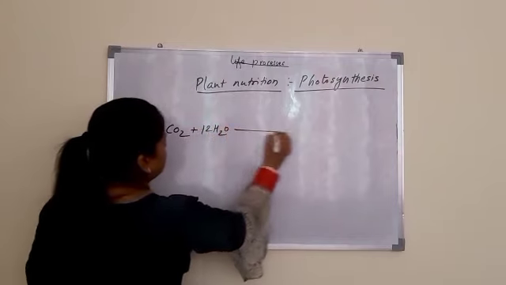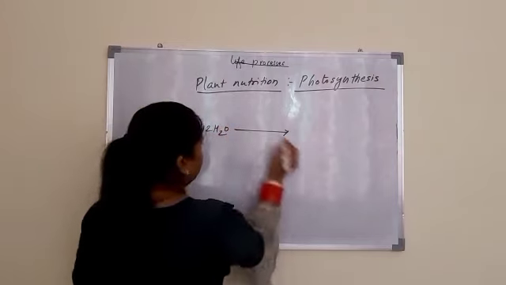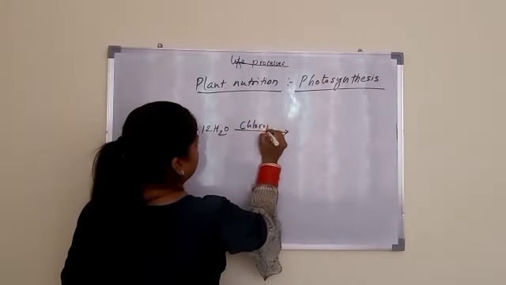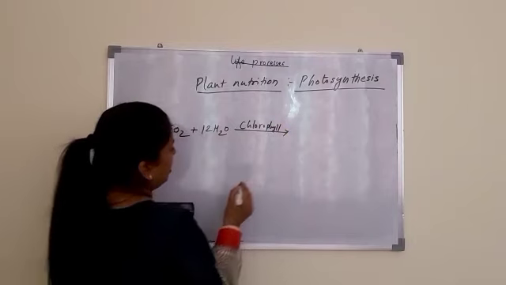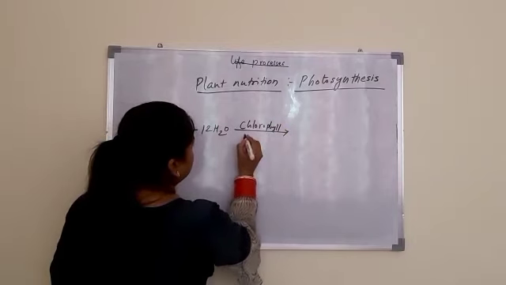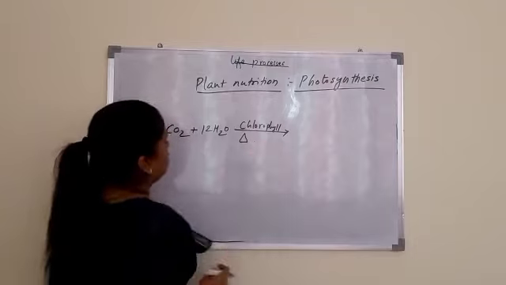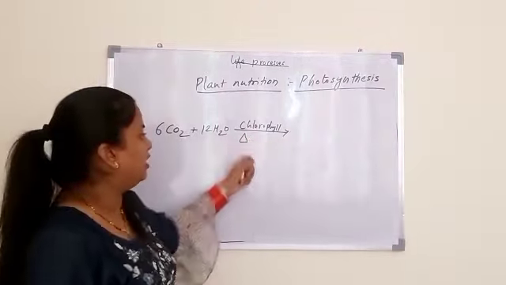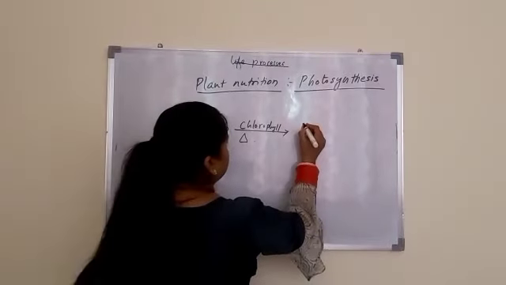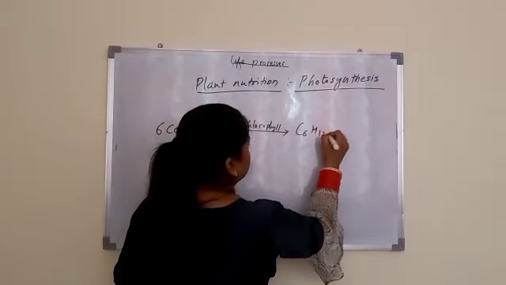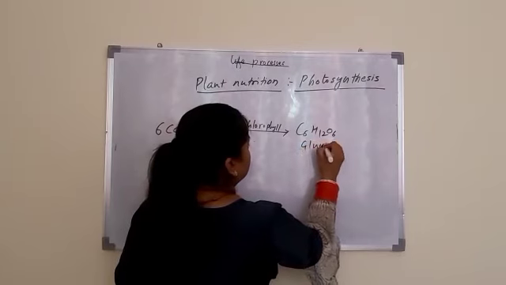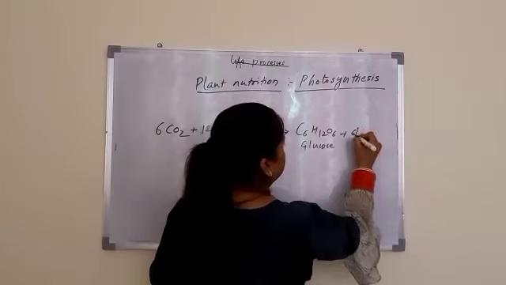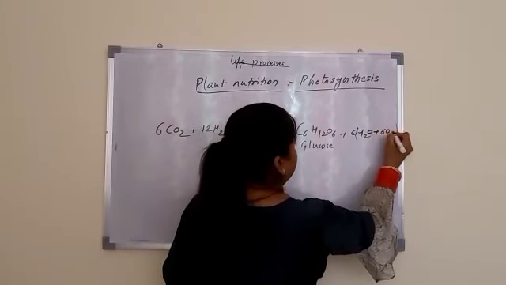The reaction for photosynthesis is 6CO2 plus 12H2O, and in the presence of the pigment chlorophyll, which is a green pigment of plants present in leaves, and sunlight, it in turn produces glucose plus water plus oxygen.